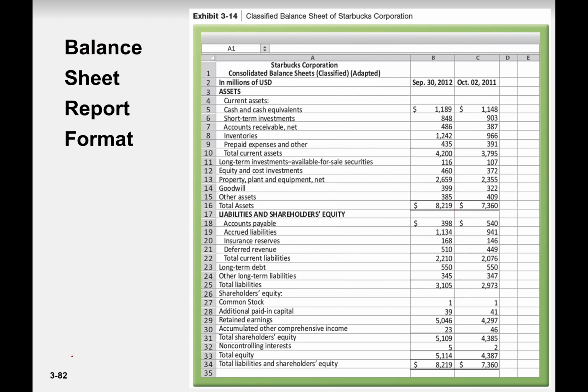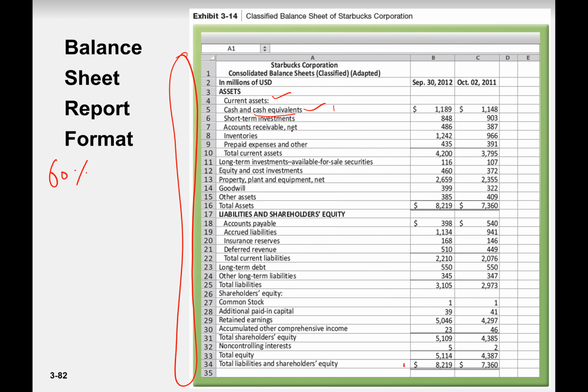And you see, you start from current assets. The most liquid asset is cash and cash equivalents. So this kind of format is the most adopted format among companies. More than 60% of the world are using this kind of format, report format. So current assets, what are the current assets? You start from highly liquid asset. Number one, cash and cash equivalents. What are the cash equivalents?